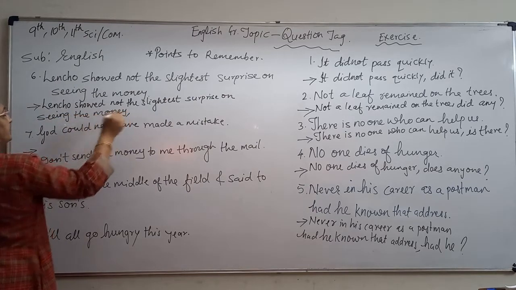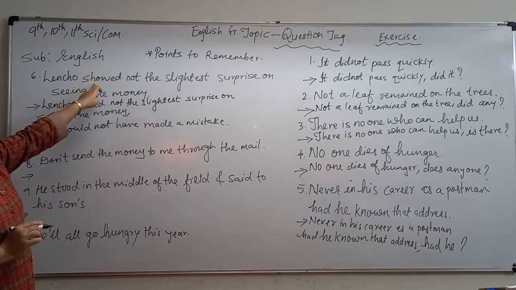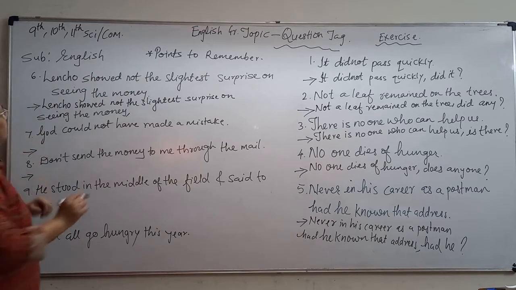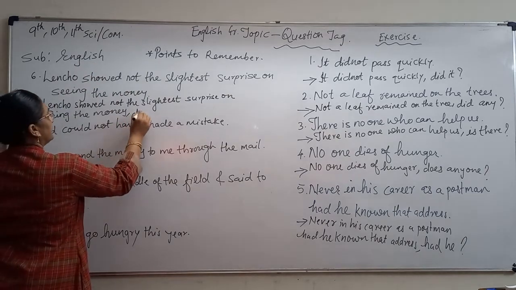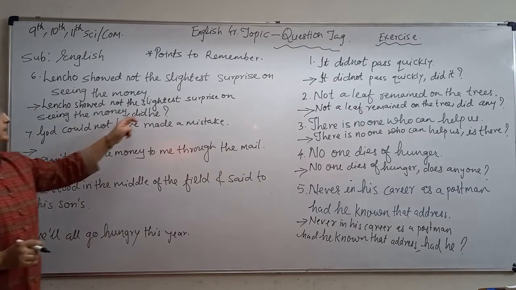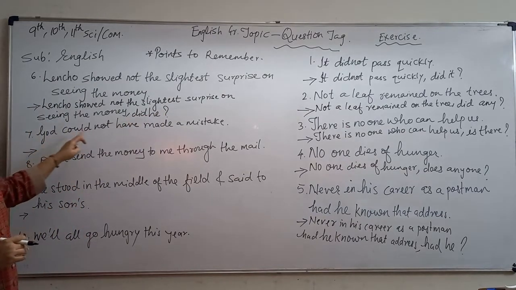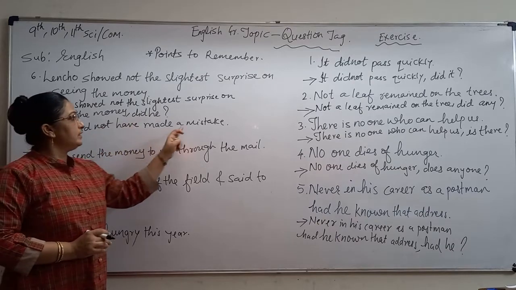The sentence I have copied, give comma. Now see, not shows the negation and showed shows the past tense. So did you can take did. And for Lencho use he. So your answer is did he. Clear guys? Next one.